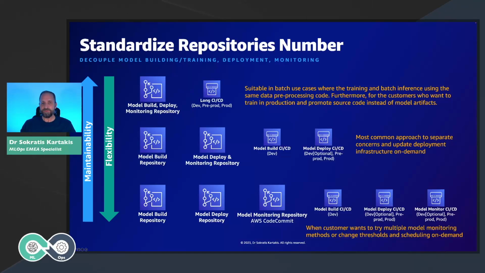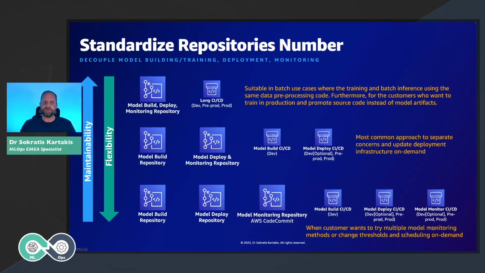In the case of the two repositories, this gives us more flexibility on the deployment piece. That means that we decouple the model training and building from model deployment. And this is very, very important because in order to deploy a new version of the model, or to deploy the same version of the model but with a different configuration, we don't need to retrain. And we have seen another solution with three repositories: model build, model deploy, and model monitoring.